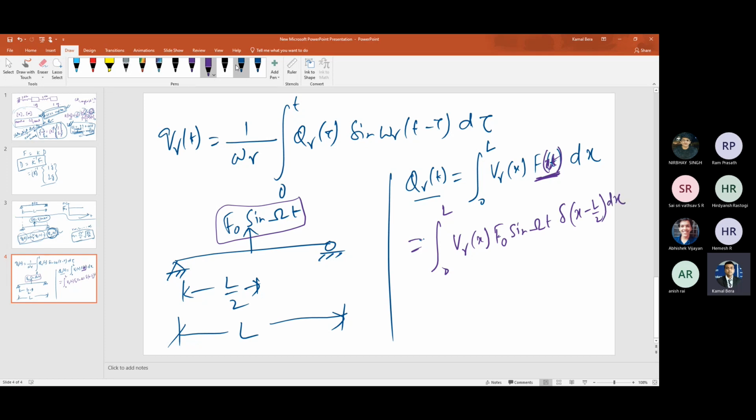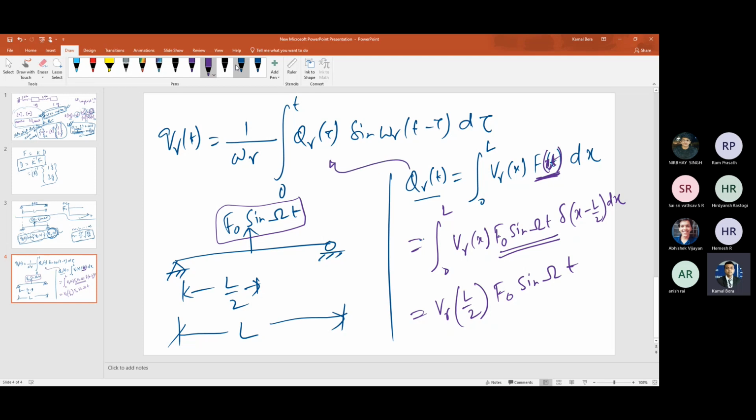It is written this way because it indicates this is present only when x equals L by 2. Otherwise, it is 0. So the integral is very simple: V_r evaluated at L by 2, since the load exists only at L by 2, times F naught sine omega t. That is the integration. Got it? Now we got the load, that's all.